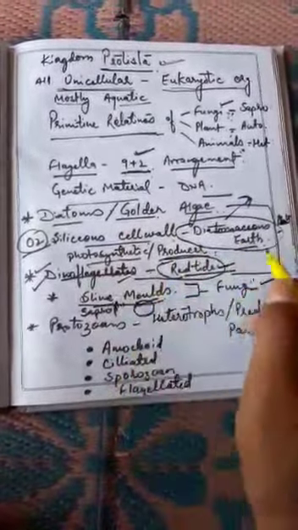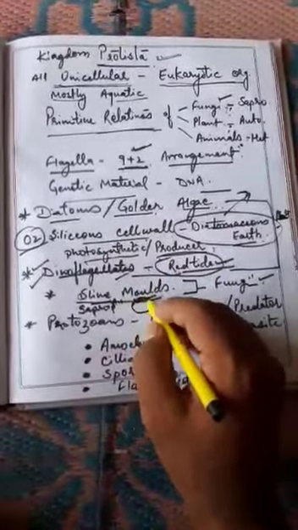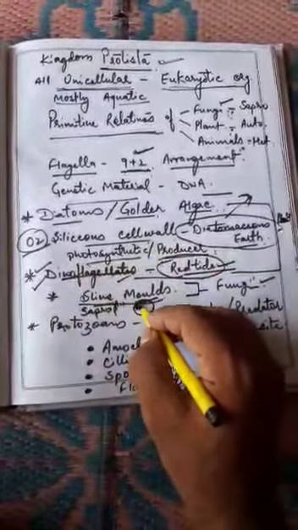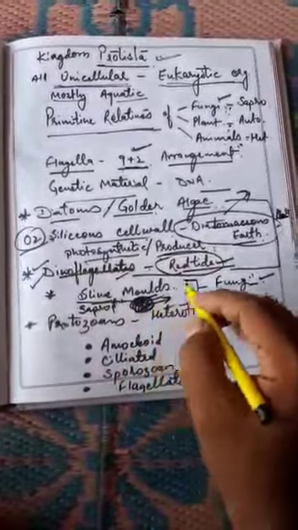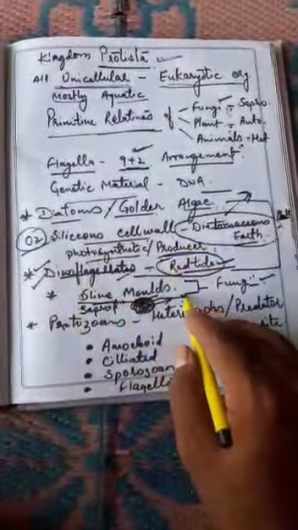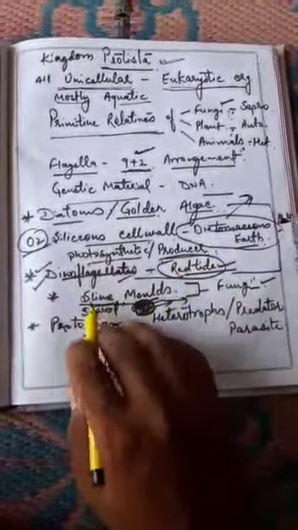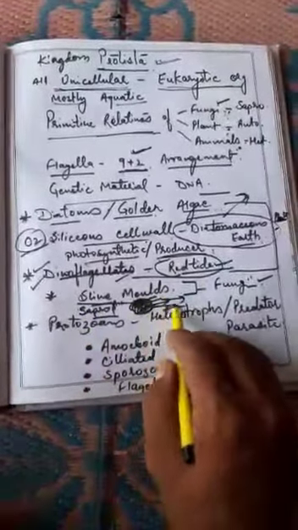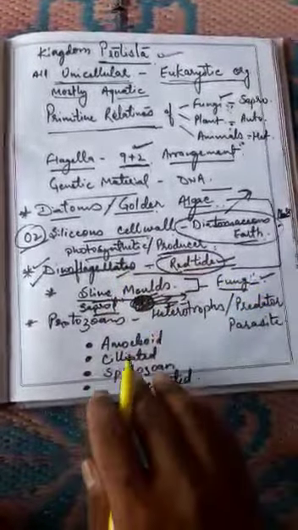This is not the plasmodium which is the causing agent of malaria. This is another kind of plasmodium, which is the aggregation of all the slime molds in one group. That is known as plasmodium. This plasmodium produces spores, and from these spores new plasmodium, new slime molds, come out. So this is a kind of reproductive structure of theirs. So slime mold is saprophytic and produces spores, with the rest of the features like fungi.